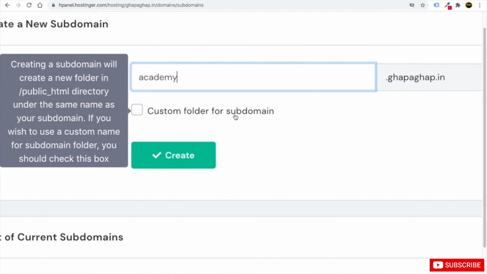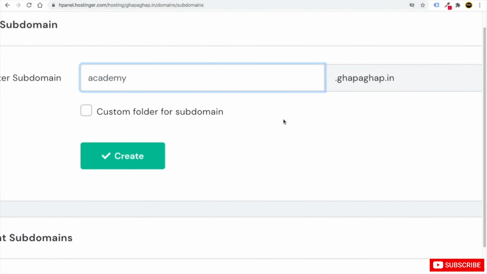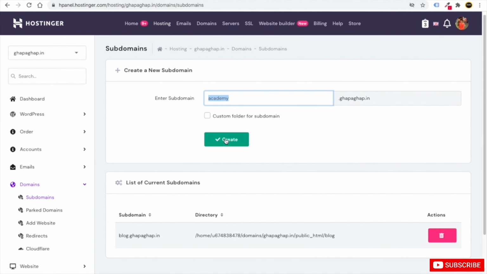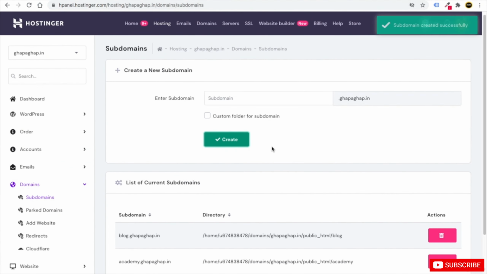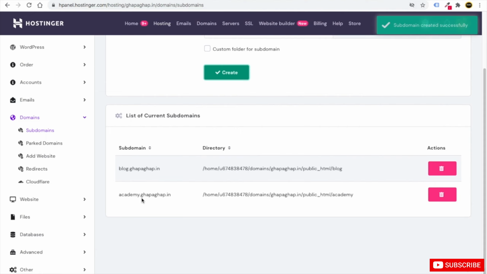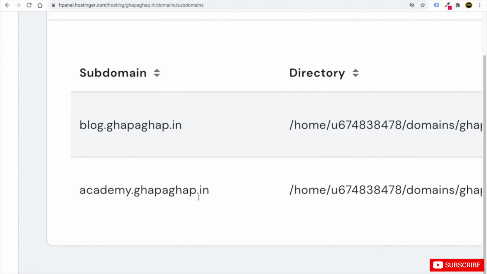So here I can write academy. Okay, so similarly here we have created academy.gapagap.in. So whatever you want to write here, you can write. So this academy has become the extension. So this is the extension which you have added in front of your domain. Your domain is gapagap.in. So in total it will become academy.gapagap.in. So it will become your subdomain. So if you click on create, you can see here we have the academy.gapagap.in subdomain also created.